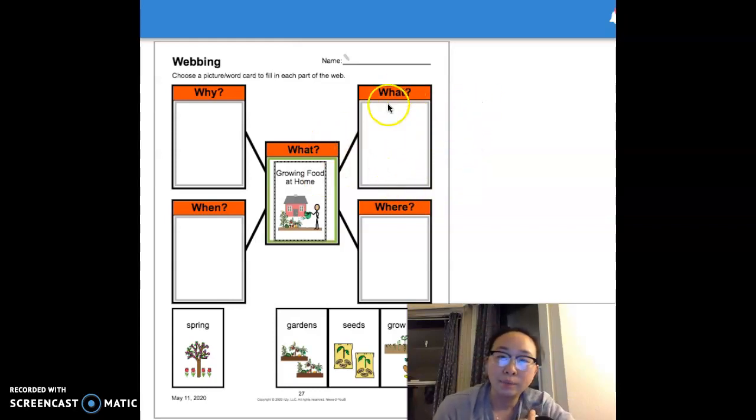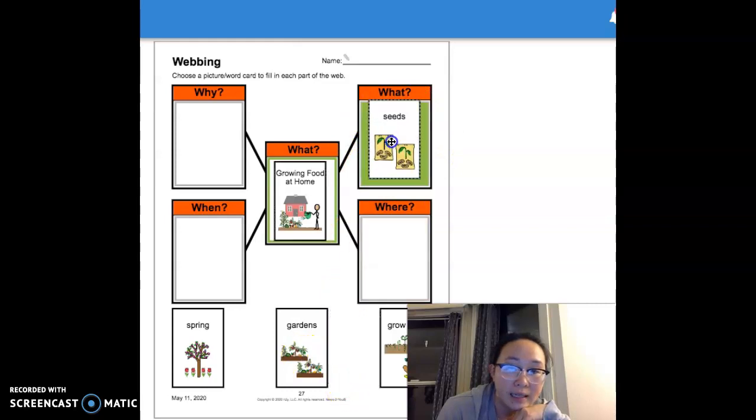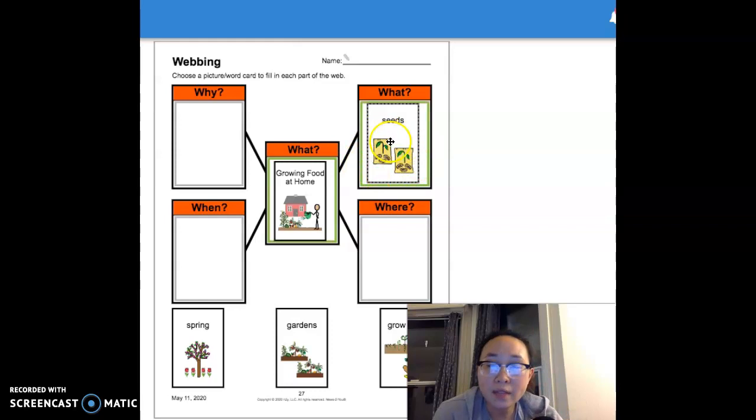Let's look at this one. What are we growing? What are we planting? Is it spring, gardens, seeds, or grow food? We are planting seeds. And if you look at this picture, it looks like when we were planting our seeds in our classroom, right? We put it in a plastic bag, we put it in some wet paper towels, and it grew, it sprouted. And then we put them into the little pots.